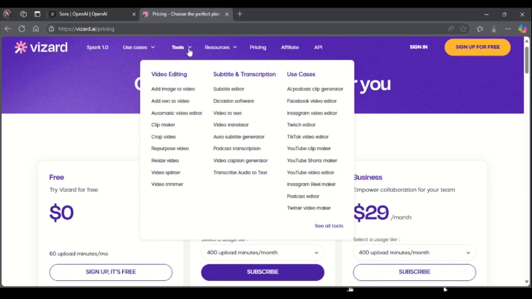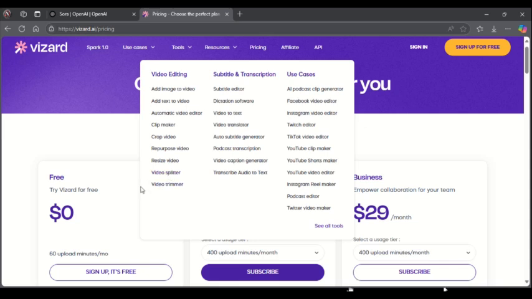So if you are aiming for video editing, here are the available features under video editing. You can simply add image to video, add text to videos, use automatic video editors, a clip maker, crop videos, repost videos, resize videos, and a video splitter with a video trimmer.